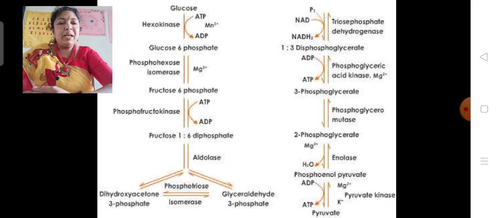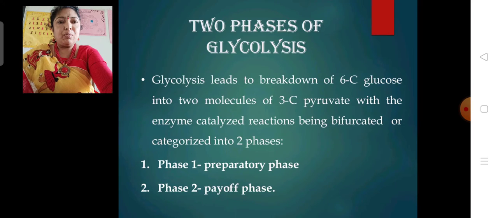So from the GAP, 2 ATP are formed on one side, and from the DHAP, 2 are formed from the other side. In both sides, 2 plus 2, 4. Finally, 4 ATP molecules are formed, of which 2 ATP molecules were utilized in the upper part. Hence, the final product is only 2 molecules of ATP formed in the partial oxidation of glucose into 2 molecules of pyruvic acid. So this is a catabolic process.